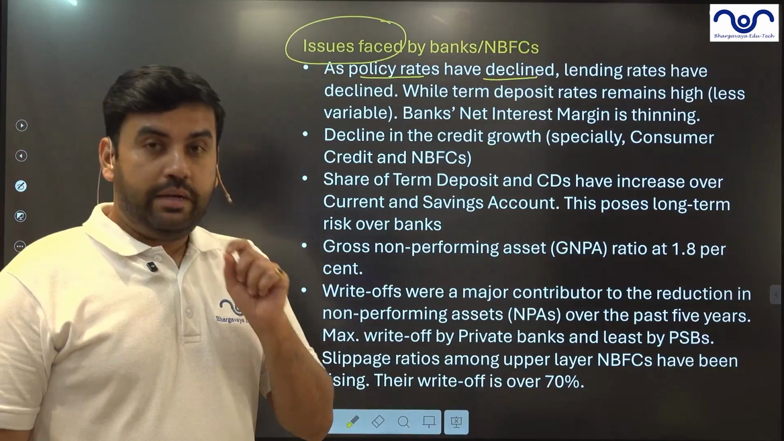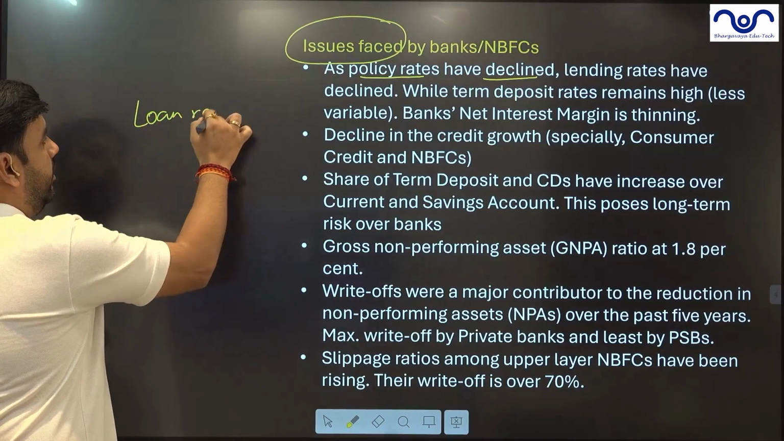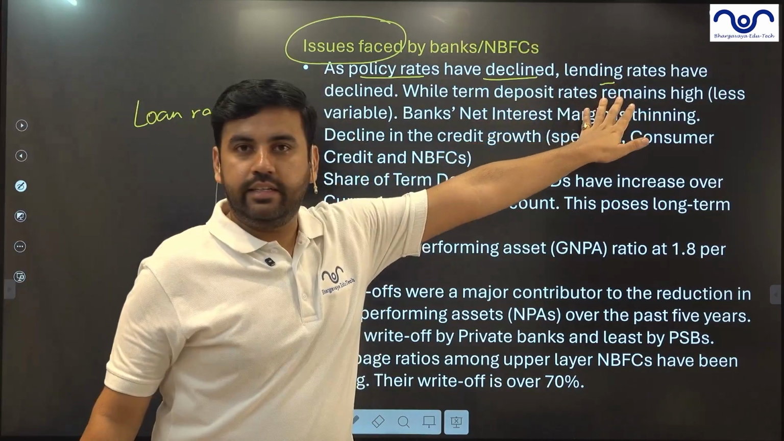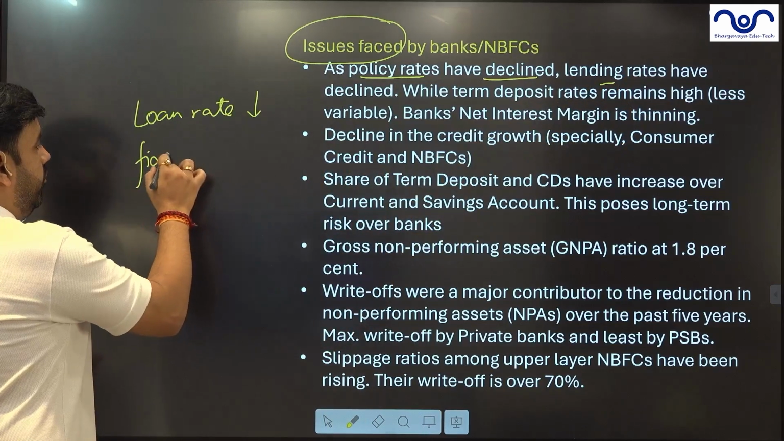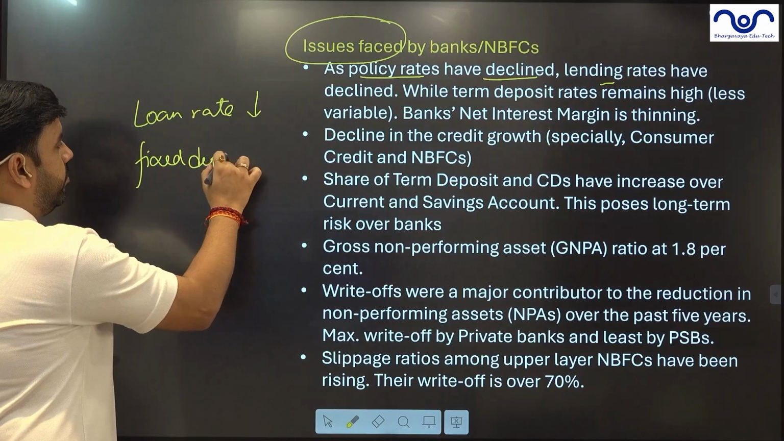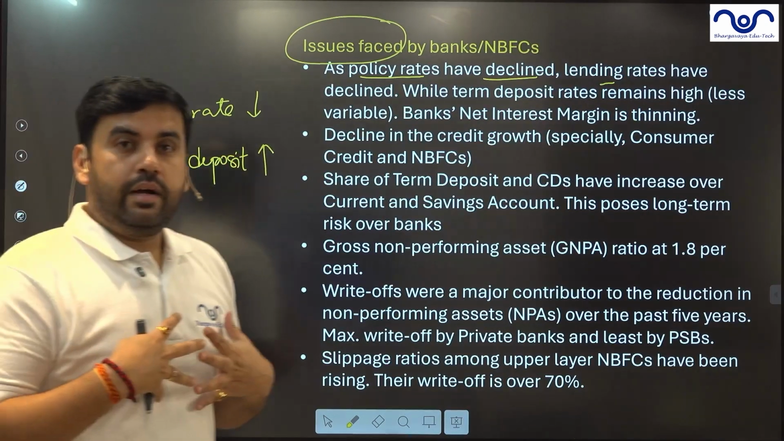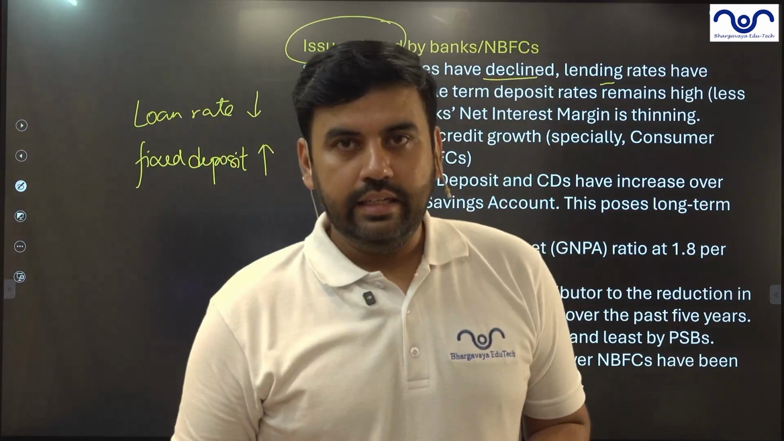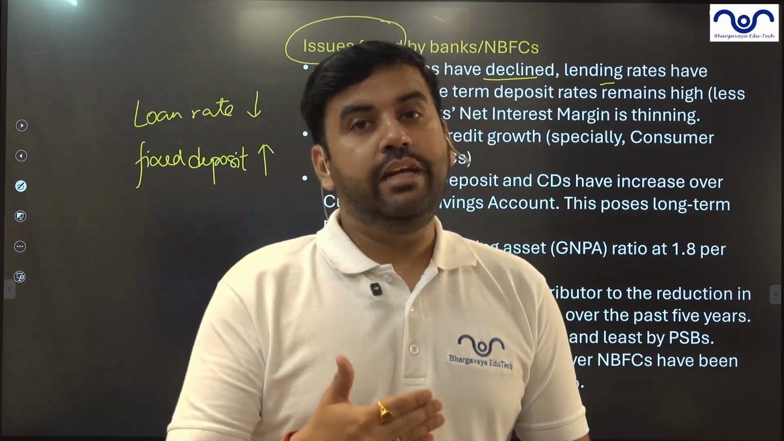Despite that, now please understand this, the loan rate has declined. So the lending rate has declined. So loan rate has declined, but fixed deposit rate is high. So if I am a consumer, because fixed deposit rates do not turn overnight, they do not change overnight, but lending rates may change.